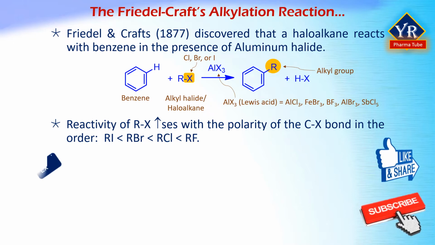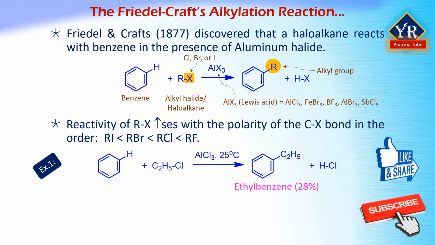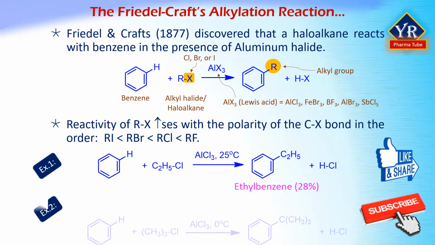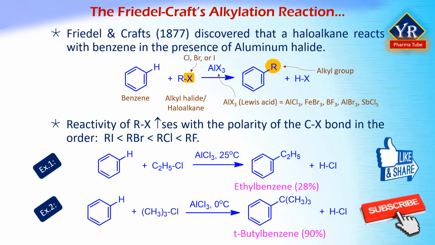Let's see a few examples to understand the Friedel-Crafts alkylation reaction. The first example is that when benzene reacts with ethyl chloride in the presence of aluminum chloride at 25 degrees centigrade, it yields ethyl benzene and hydrogen chloride. In the second example, benzene reacts with tertiary butyl chloride in the presence of aluminum chloride and forms tertiary butyl benzene of about 90% and hydrogen chloride. This reaction represents a classical example of the Friedel-Crafts alkylation reaction.